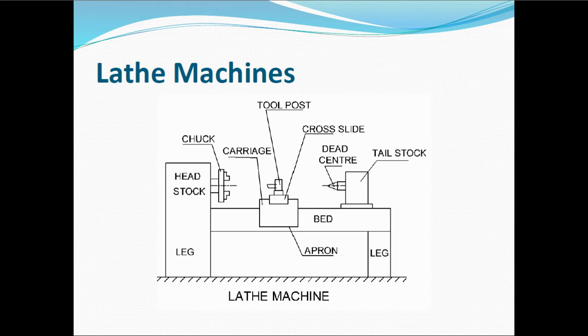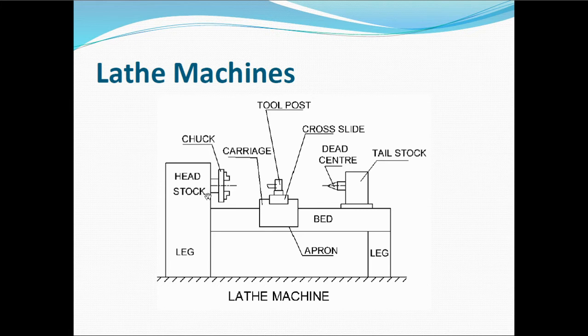The lathe is defined as a machine tool primarily used to produce circular objects, and it removes excess material by forcing the cutting tool against the rotating workpiece. In this line diagram of a lathe machine, the main parts are the headstock and the tailstock.